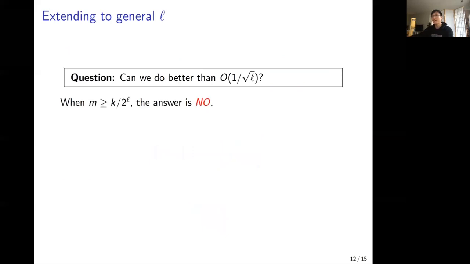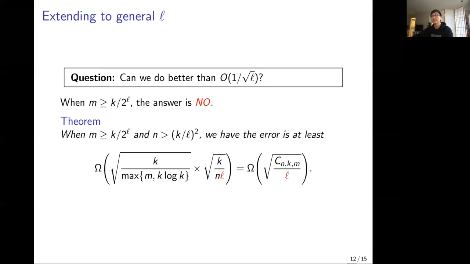Unfortunately, when m is larger than k over 2 to the L, the answer is no. We show that under certain regularity conditions, the rate scales at most at the rate of 1 over square root L, and the rate can be achieved. This is bad news, which says that when m is large, we cannot do better than this naive reduction.